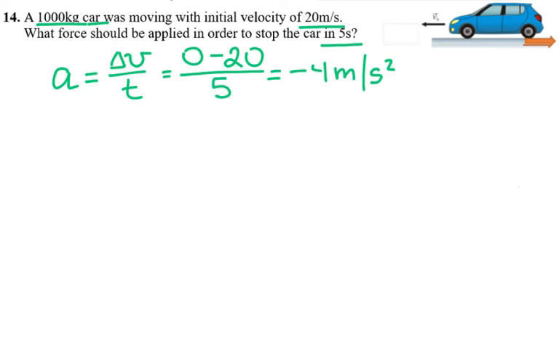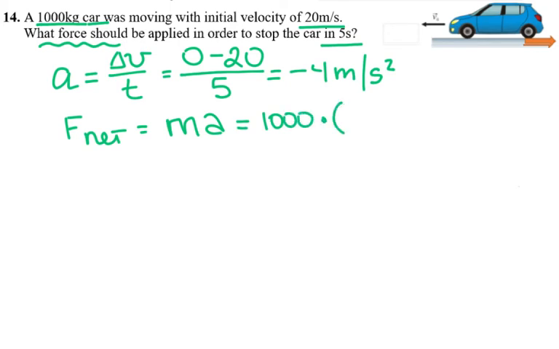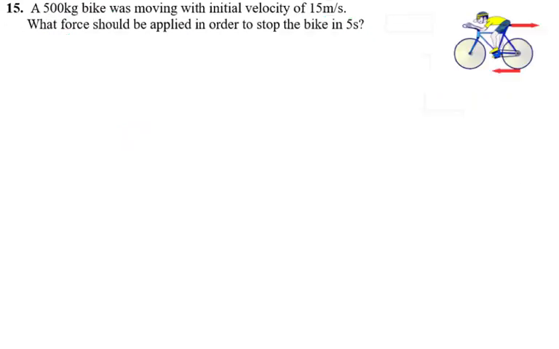And they ask you what force, and the force is equal to mass times acceleration. So the net force needed to stop the car is mass times acceleration. Mass is 1,000 and acceleration is -4. So that's -4 kilonewtons. Kilo stands for 1,000.